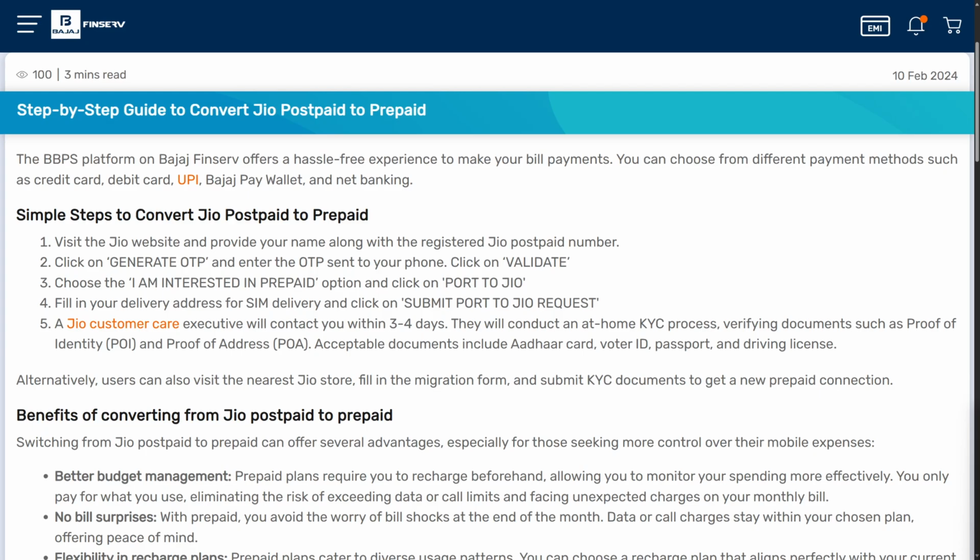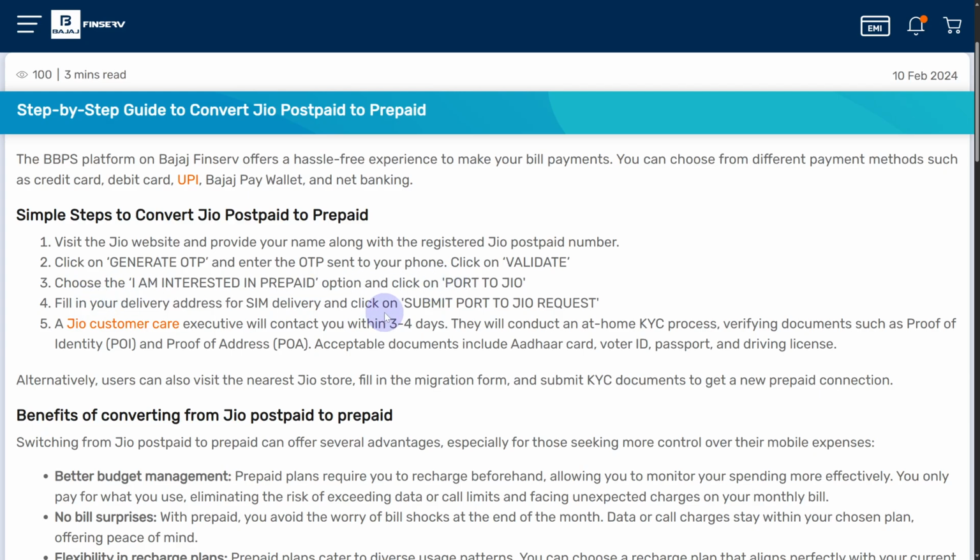Now what we're going to do is, first of all, we need to visit the Jio website and provide your name along with the registered Jio postpaid number. This is a very crucial first step that you need to be doing. After that, you are going to be clicking on generate OTP. That is going to be simply generated onto your phone. Click on validate, and then choose I am interested in prepaid, and then click on port to Jio.